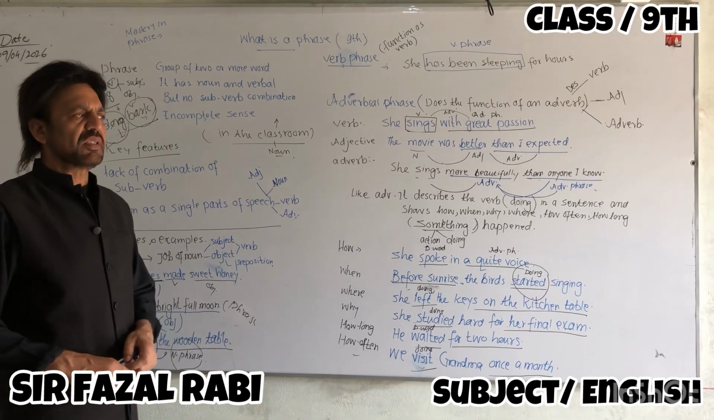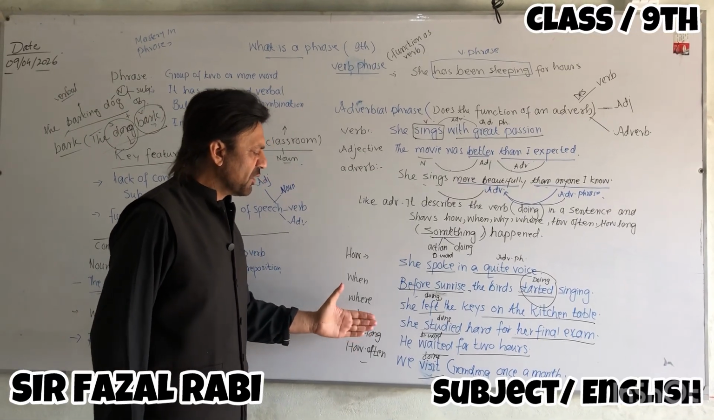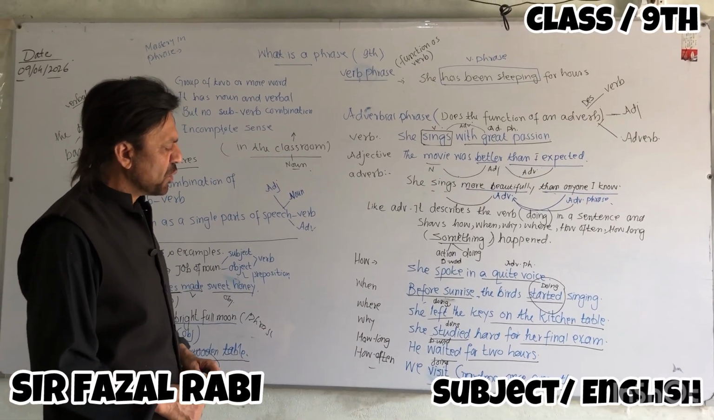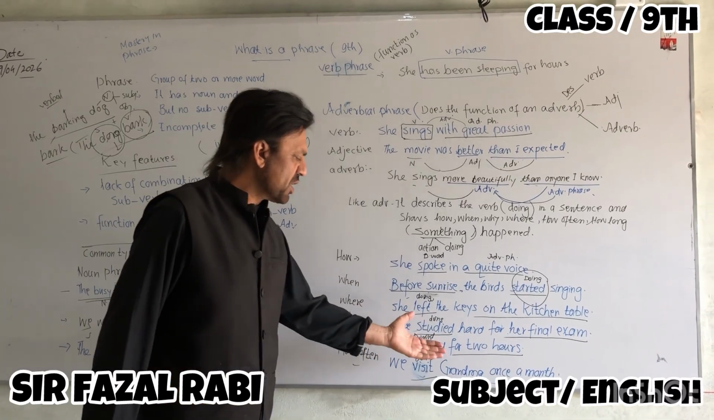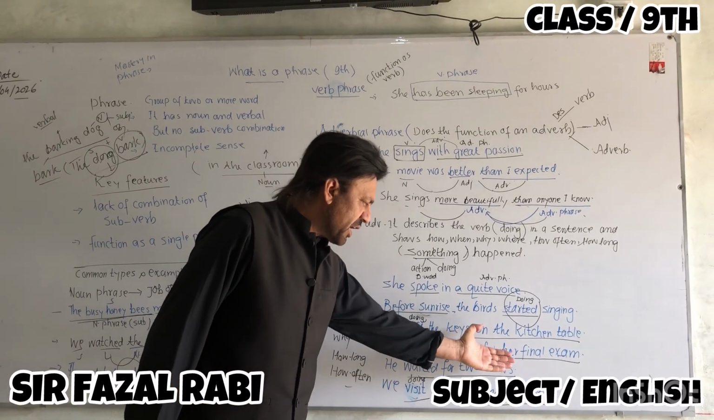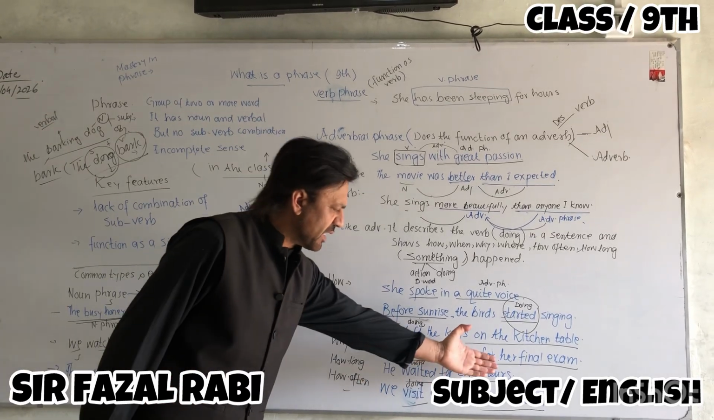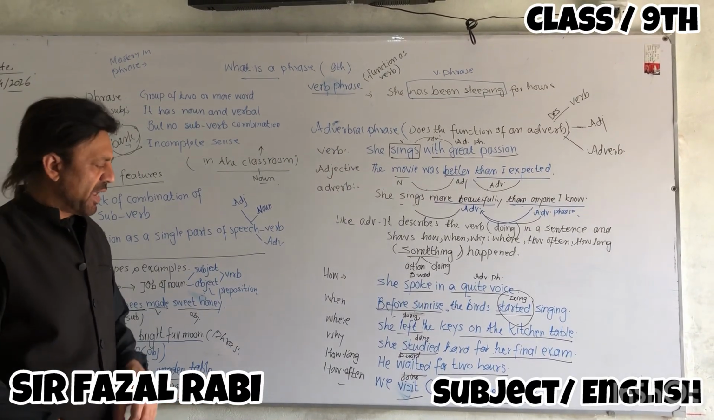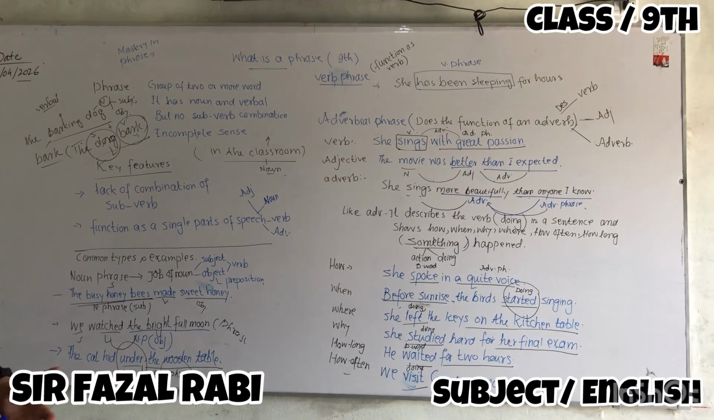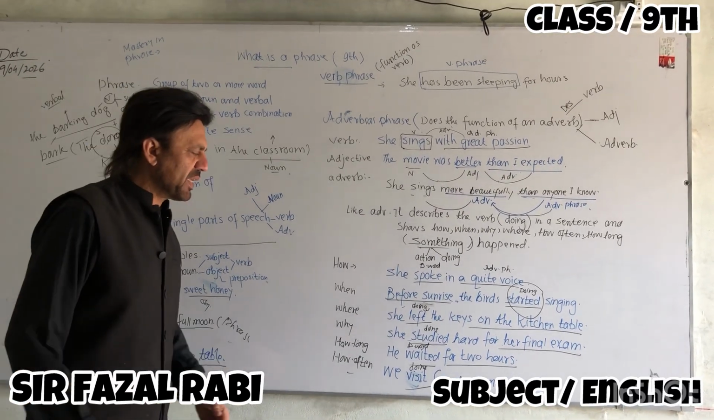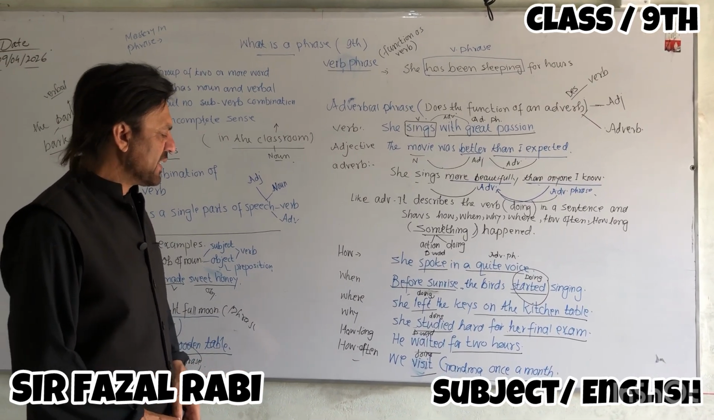Why? Like the word, an adverbial phrase answers the reason for an action. She studied hard. Why? For her final exam. So for her final exam is an adverbial phrase. It answers the question why something happened. How long something happened.